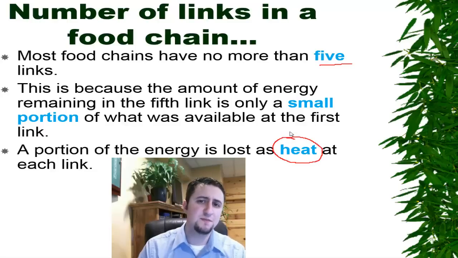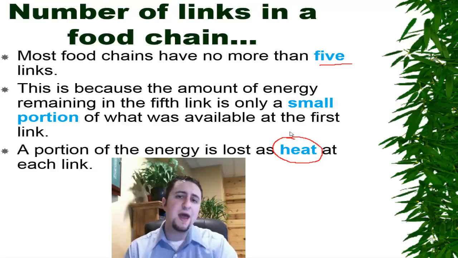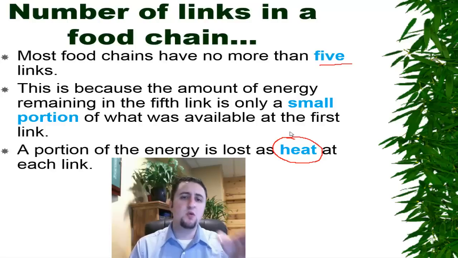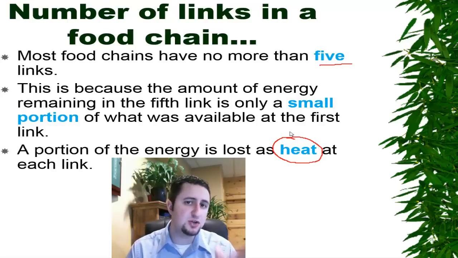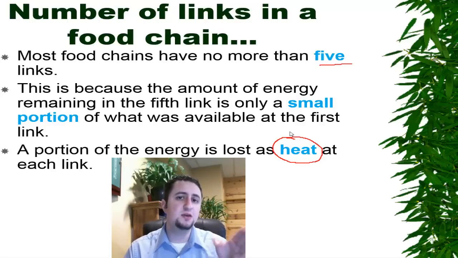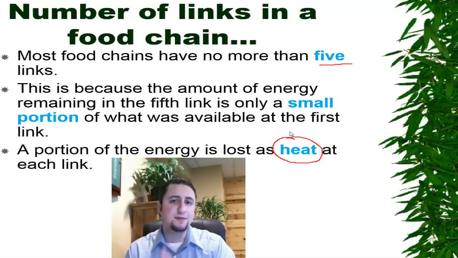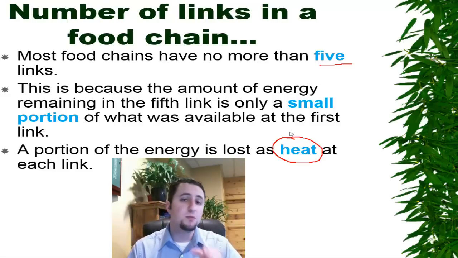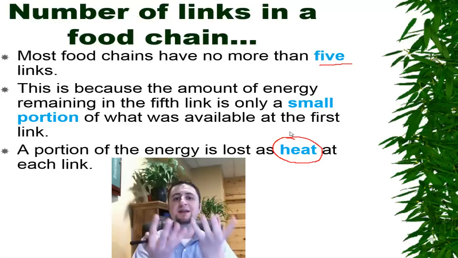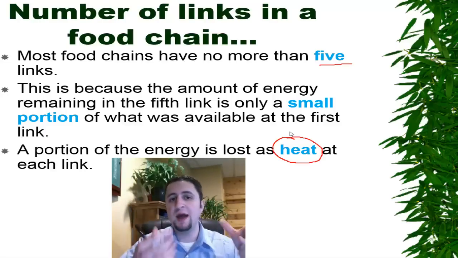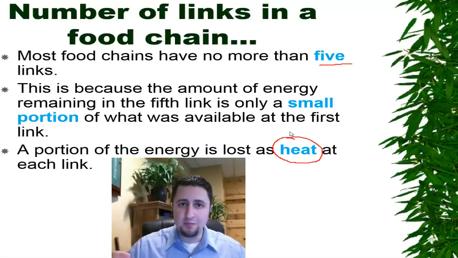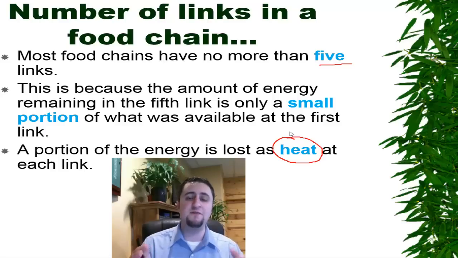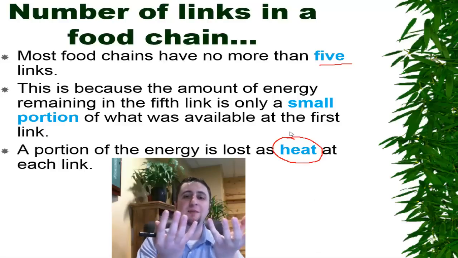Now you can think about it like this. Let's say that a rabbit eats grass. Is 100% of the energy in the grass going to be used by the rabbit? The answer is no. The rabbit is a warm-blooded organism. It has to keep its body temperature up. And so by eating all that grass, it's going to burn that food as fuel and keep that body temperature.